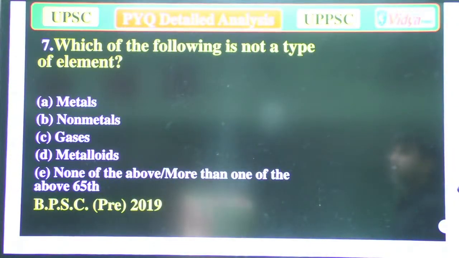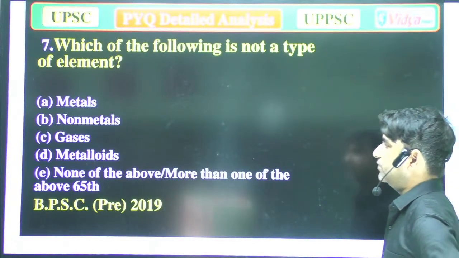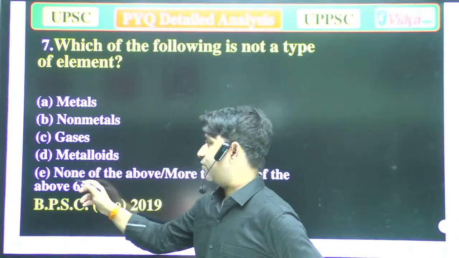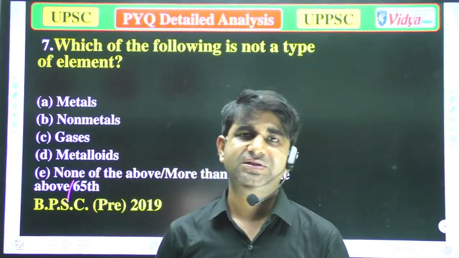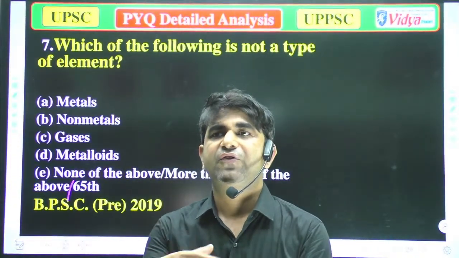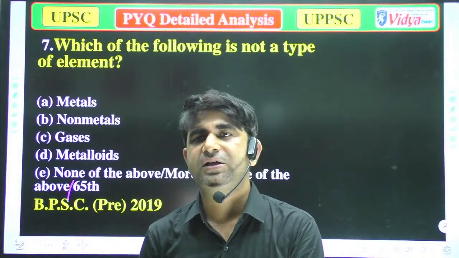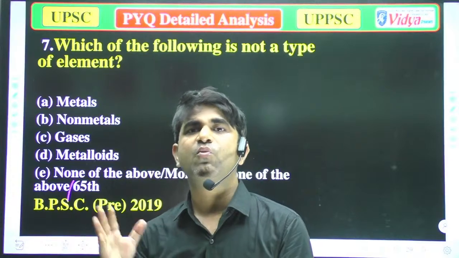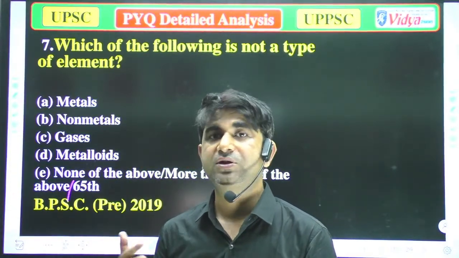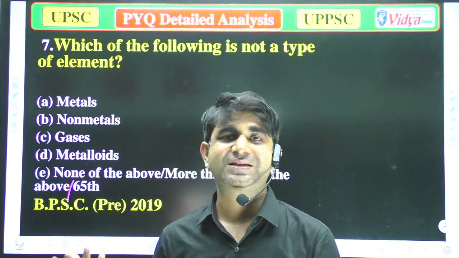Which of the following is not a type of element? A metal, B non-metal, C gases, D metalloids, and E none of the above or more than one of the above. In BPSC, generally five options are given, and the fifth option E mainly confuses many people. This type of question is very tricky.